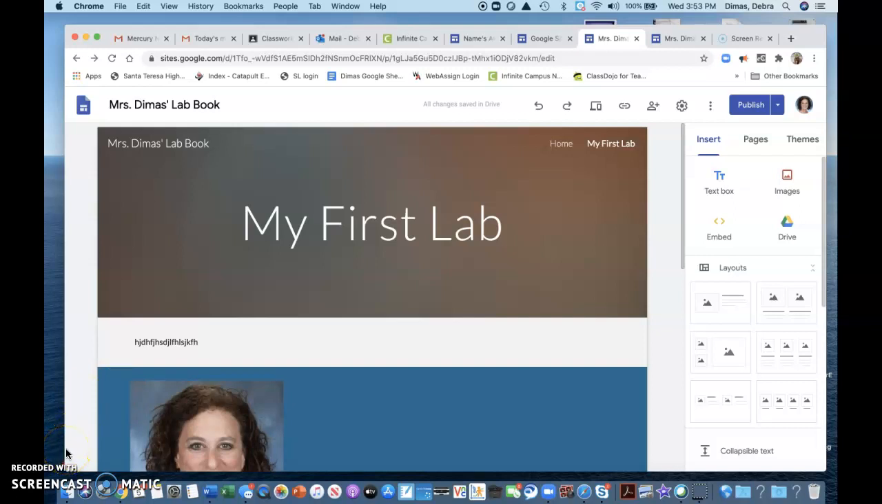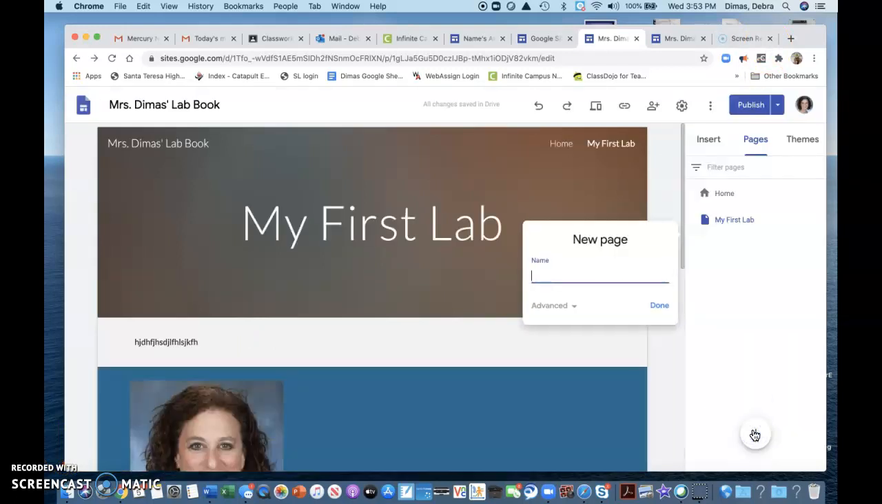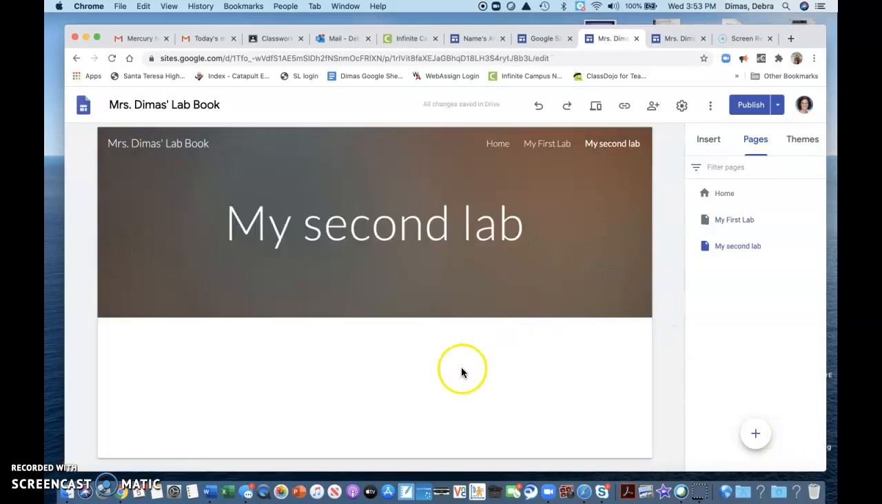And you only do this once. You just keep adding pages, right? When I do the next one, now I have my second lab, right? And you just keep going until we're done for the year. That's it.